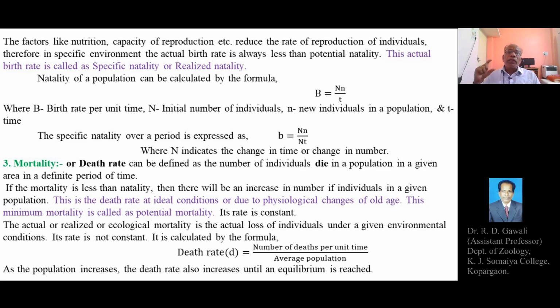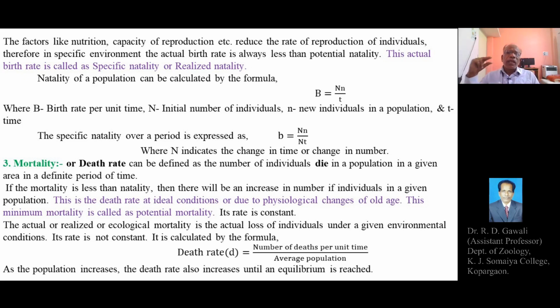The actual or realized or ecological mortality is the actual loss of individuals under given environmental conditions. Sometimes there are certain conditions which disfavor the climatic or environmental conditions, and during that time the actual death rate is different, or may be more than the minimum or potential mortality.